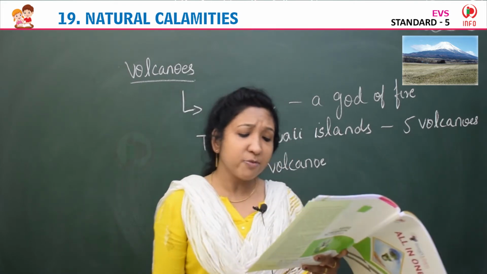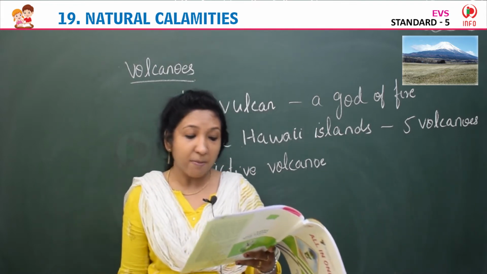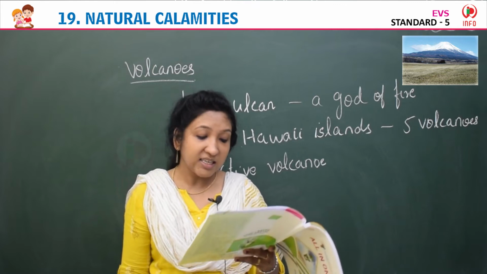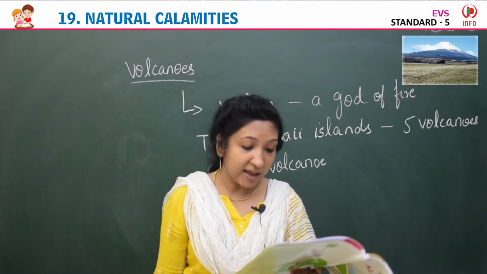A volcanic eruption occurs when hot rocks and lava burst from a volcano. Geysers and springs are actually just volcanoes that throw boiling water high in the air.